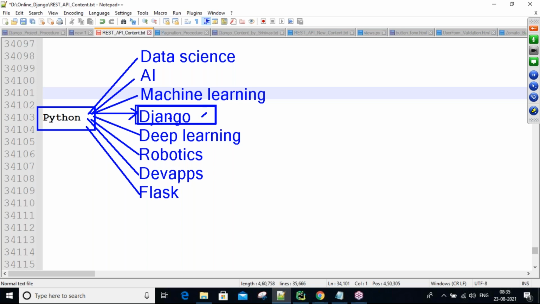For learning Django, for example, just an assumption, you spend 5,000. But to learn data science, artificial intelligence and these things, you need to spend more than 20,000, guys, for learning purposes.